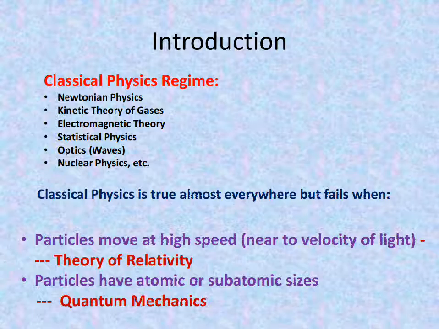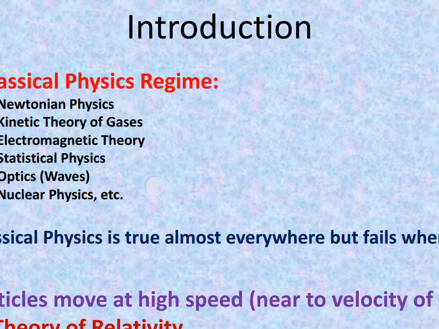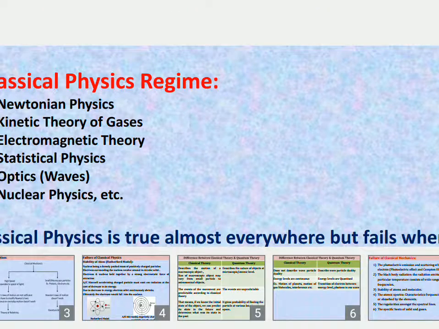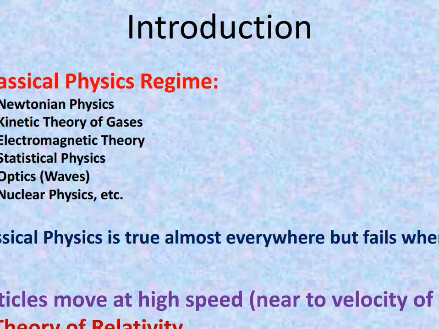Similarly, whenever we talk about classical physics, it is the physics which has been accepted by old people, or which has been used by our ancestors. The physics which has been practiced and used by our ancestors for a very long time is called classical physics. The examples of classical physics are Newtonian physics, where Newton's laws of motion are discussed. Then there is the kinetic theory of gases, which is also the regime of classical physics. Then there is electromagnetic theory, which is again a branch of classical physics.